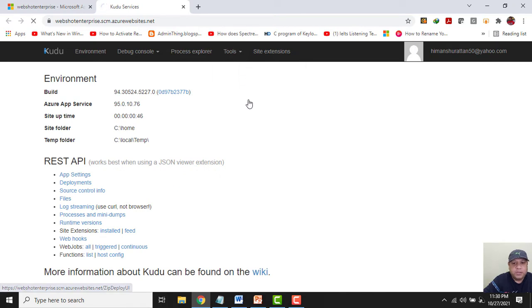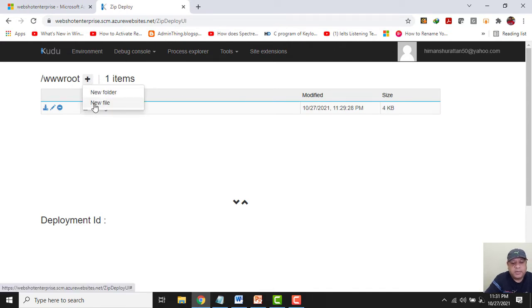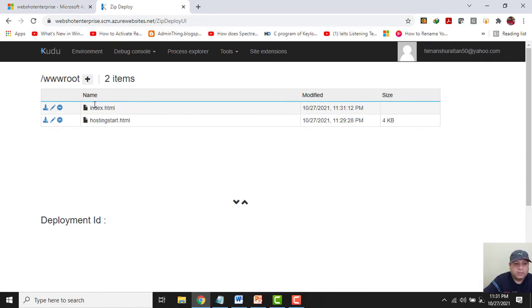Now what I am going to do is I will configure one index.html page here. Click on plus sign and then click on new file. Now I will give the file name as index.html. Enter. Sorry, I need to click on this index.html. This is blank.